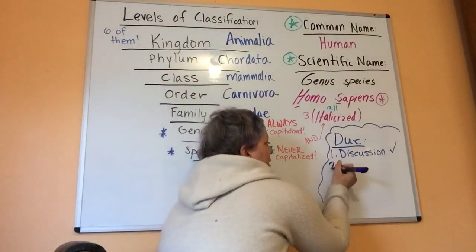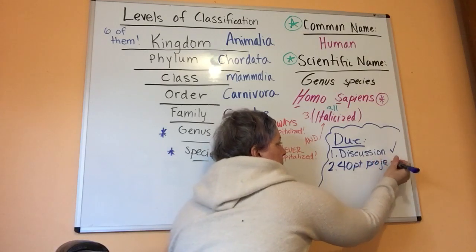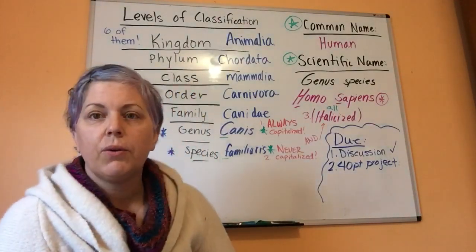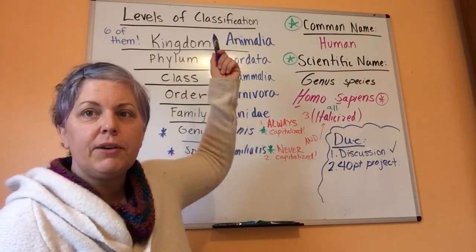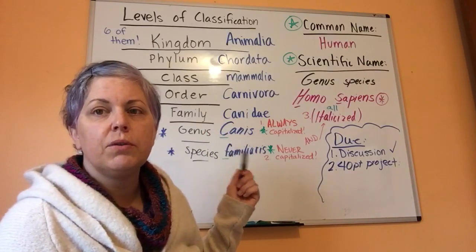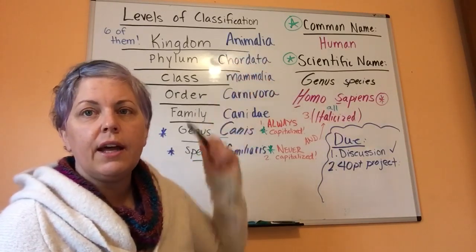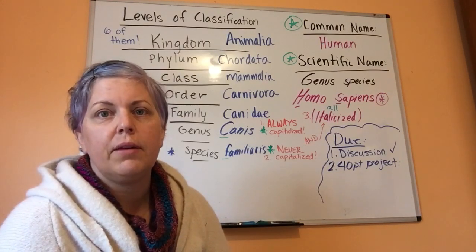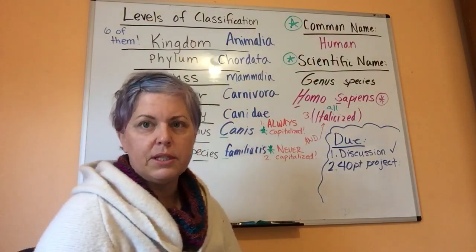The other thing you're going to have is a 40-point project where you're going to be picking an organism, any living organism on the planet, and you're going to be classifying it. So you're going to be figuring out its kingdom, phylum, class, order, family, genus, and species. And then for each of those different levels, you're going to give me the characteristics of the level in general, and you're going to add another animal or another organism. If it's a plant, you'd be adding another plant that belongs in that same classification. Okay? And I'll go over that in a little bit more detail in just a minute.